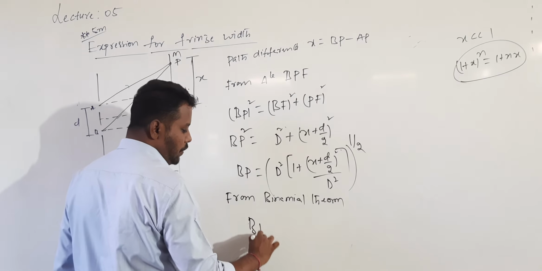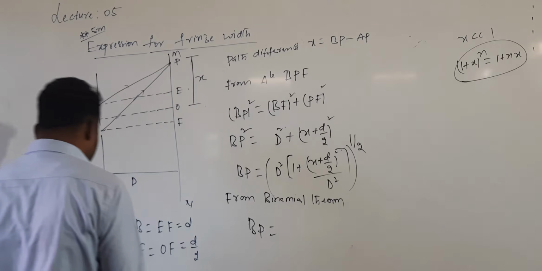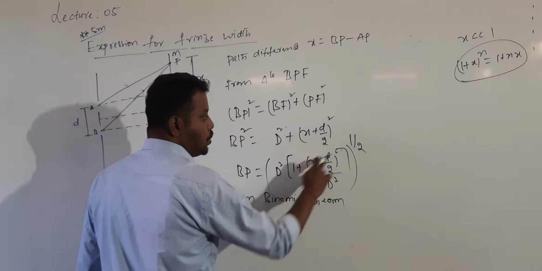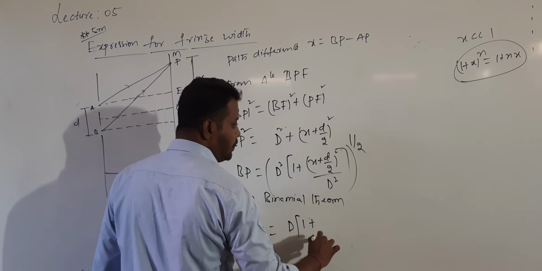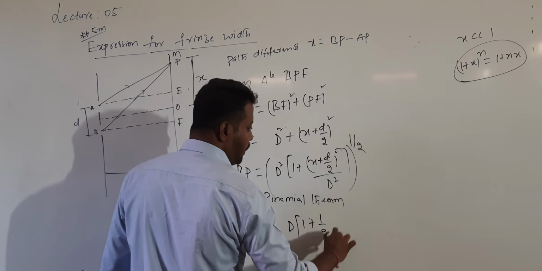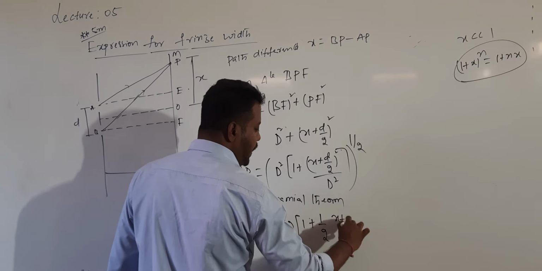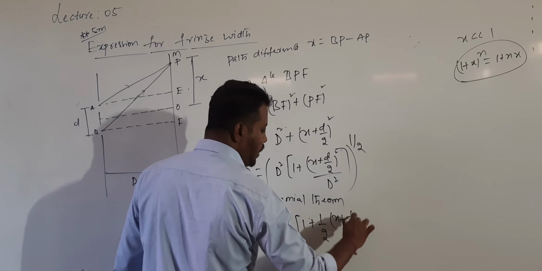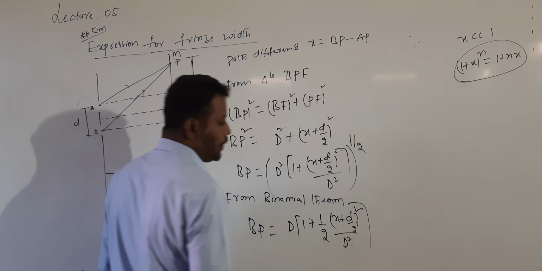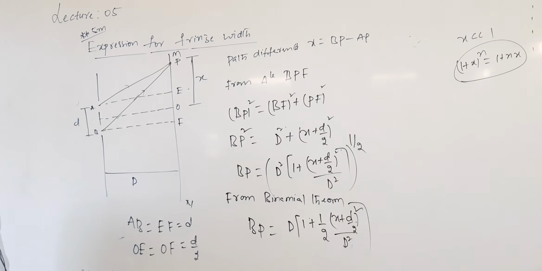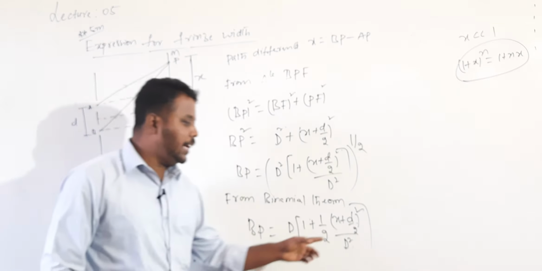So what will I get as the answer for BP? BP equals D into 1 plus, the 1 by 2 will come here into (x plus d by 2) whole square divided by D square. This step should be understood clearly. Why can you write this step?